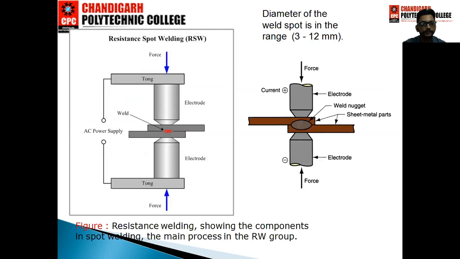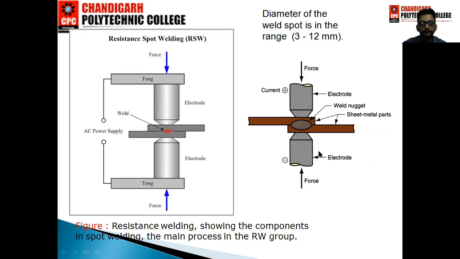The first type is resistance spot welding. In resistance spot welding, the first diagram shows the working of resistance spot welding. AC supply is given to both terminals, positive and negative. Both electrodes are attracted to each other, and in between the two electrodes the workpieces overlap. When the current passes through the electrodes, the part in between the two workpieces is melted, and after some time it solidifies. One electrode is fixed and the other is the movable part.